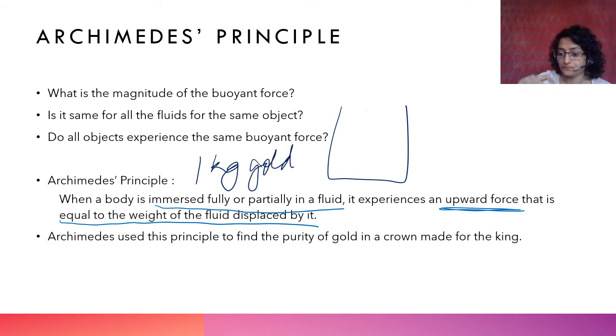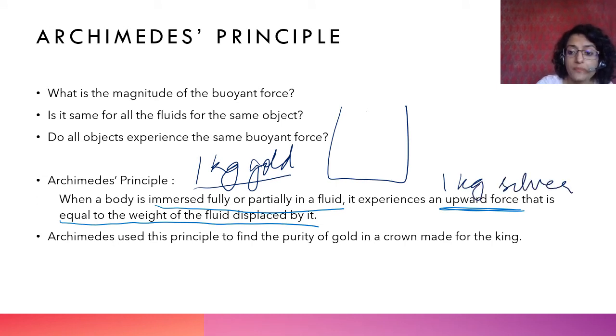He took 1 kg of silver, which could have been the contamination, जो मिलावट थी, whatever was added to the crown, right, would have been, for example, silver. So he took and he compared the amount of water displaced by both of these.